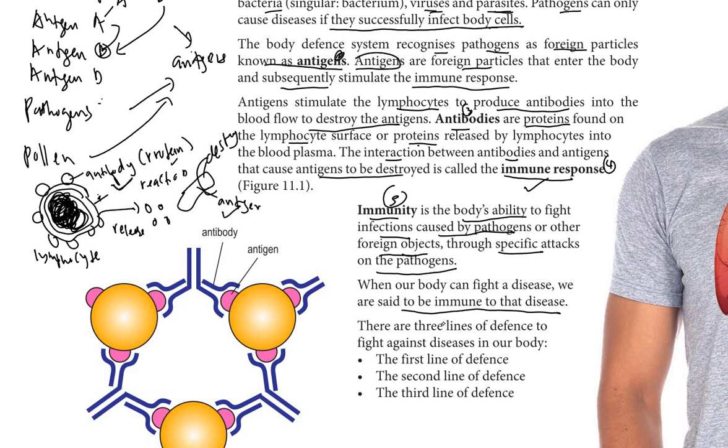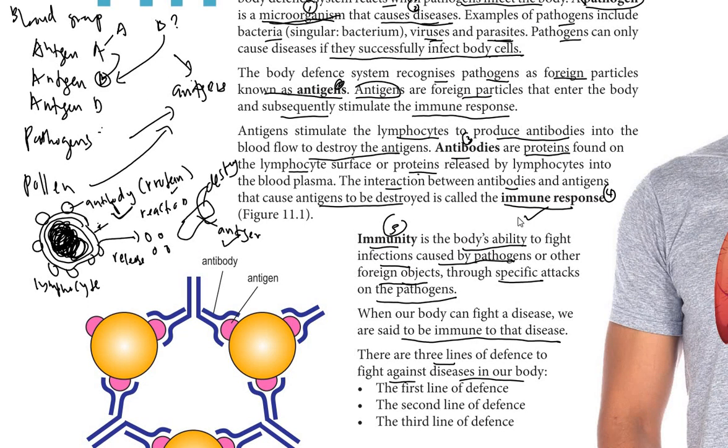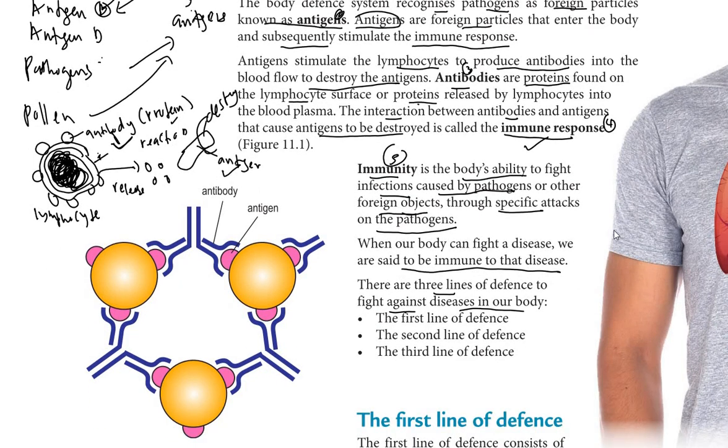So maybe the effect from the disease is not so bad. There are 3 lines of defense to fight against diseases in our body, step by step, not just directly producing antibodies. We start with the first line of defense, then the second line of defense, and the third line of defense. The third line is the strongest compared to the first line.